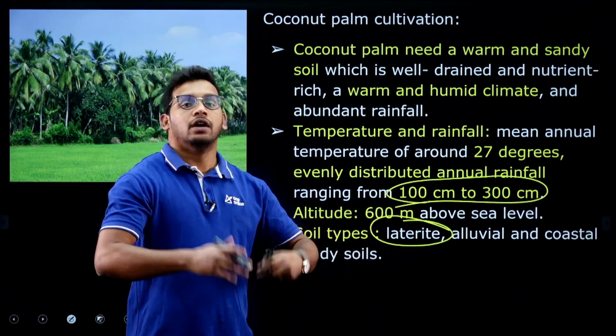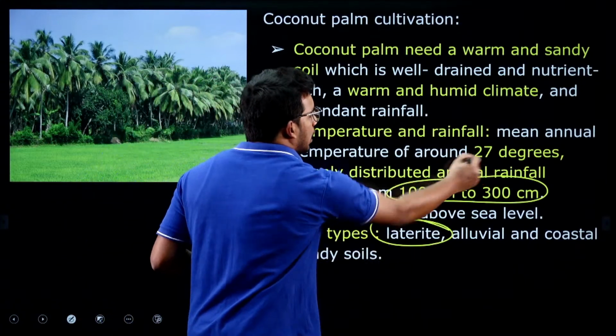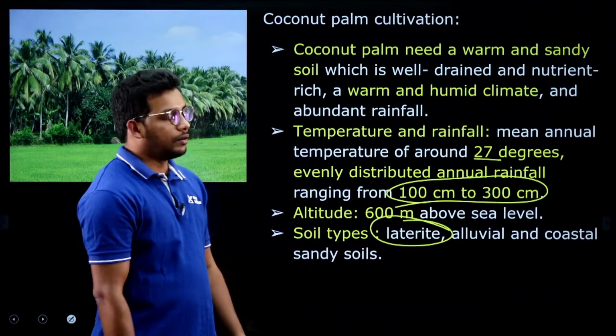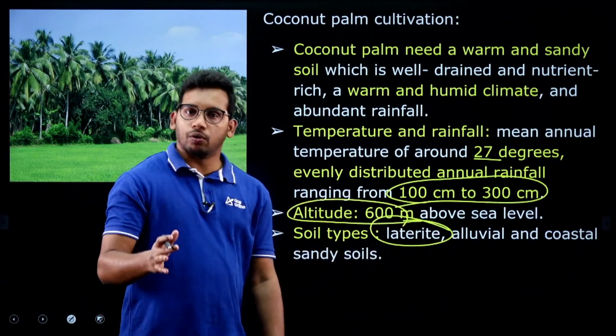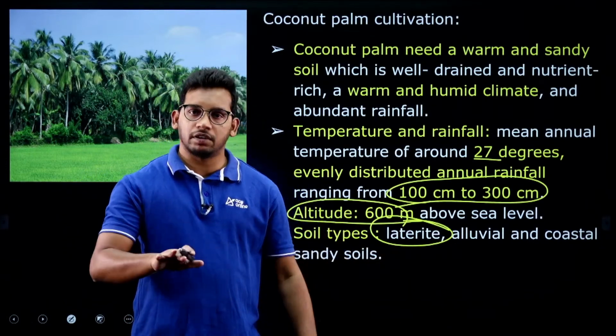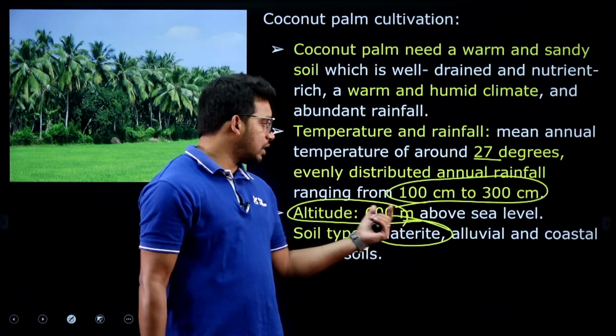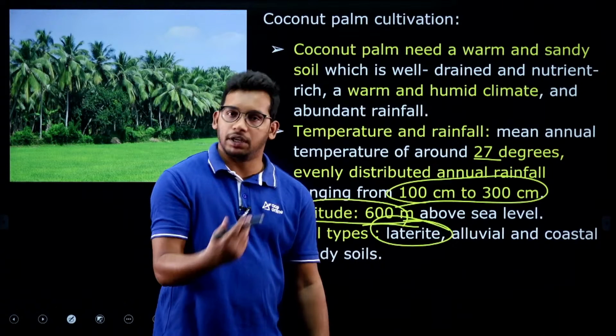It is grown in regions of higher rainfall. This is also important. Temperature, as I said, 27 degrees or more. And one more important thing, they are usually grown at higher altitudes. Taking mean sea level as 0, they are usually grown at altitudes up to approximately 600 meters, right.